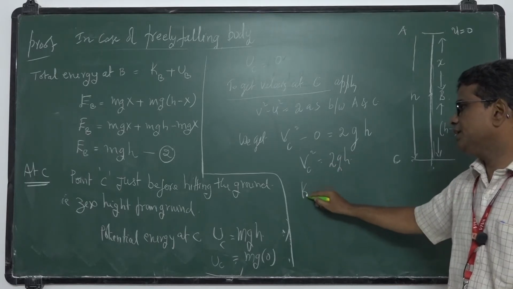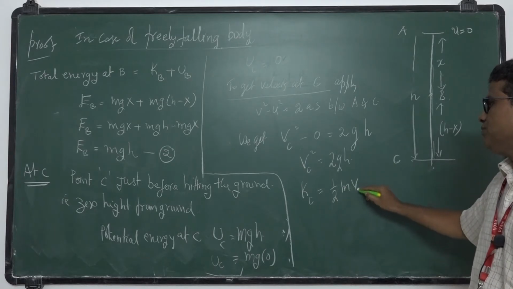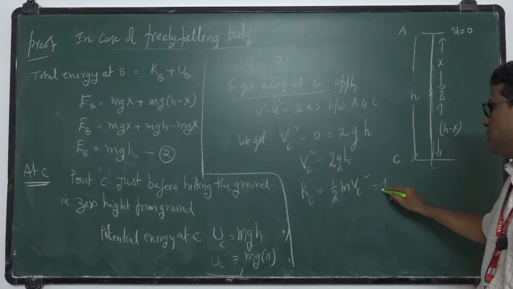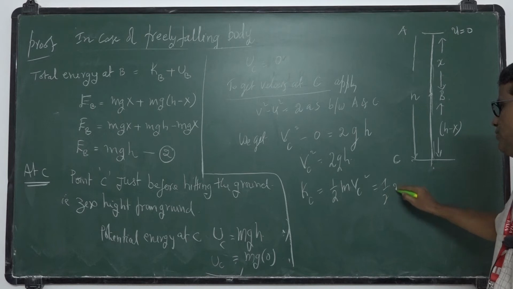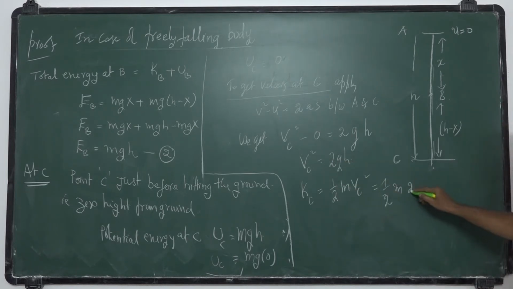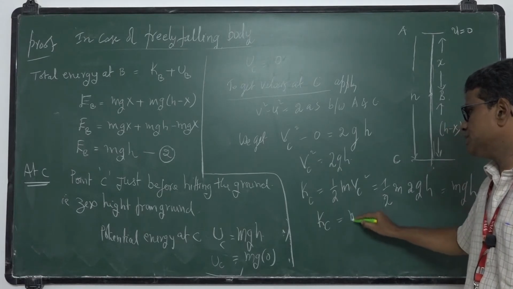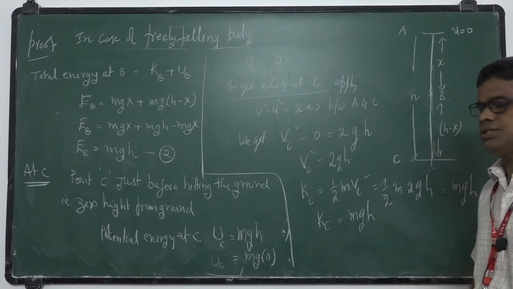Okay, I want kinetic energy at C. Kinetic energy is half mvc square, that is half m. What is vc square? 2gh. So 2 gets cancelled, I will get mgh. So kinetic energy at C is mgh.